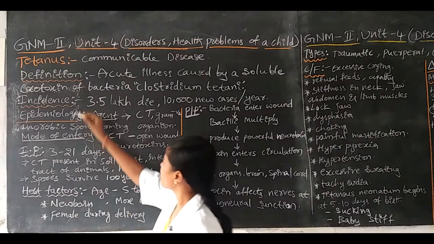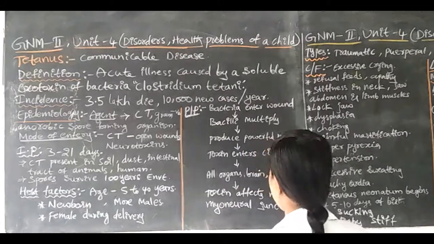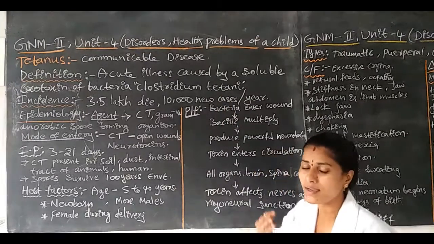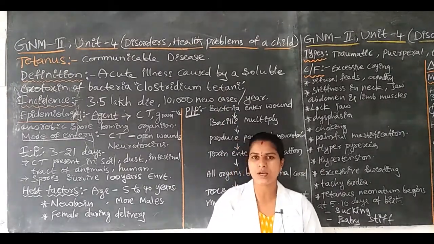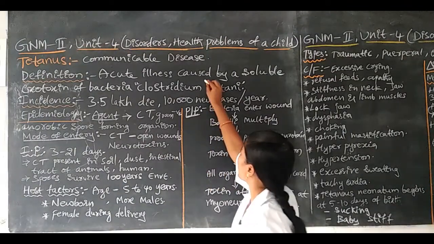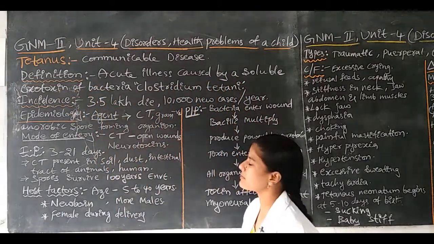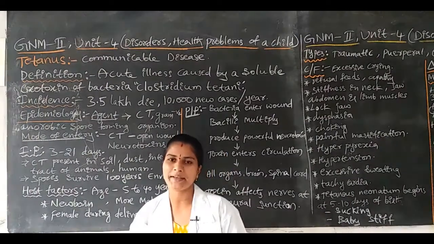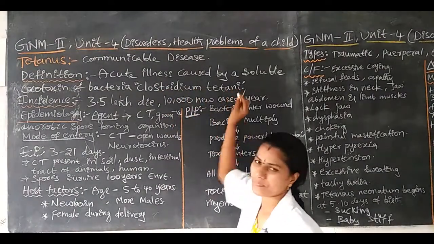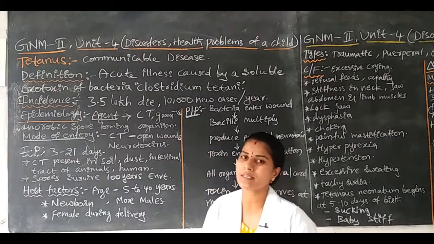Tetanus is one of the acute illnesses. How will the tetanus disease be caused in human beings? Tetanus is caused by the soluble exotoxin of bacteria. The bacteria name is Clostridium tetani. Clostridium tetani is one of the exotoxin bacteria.